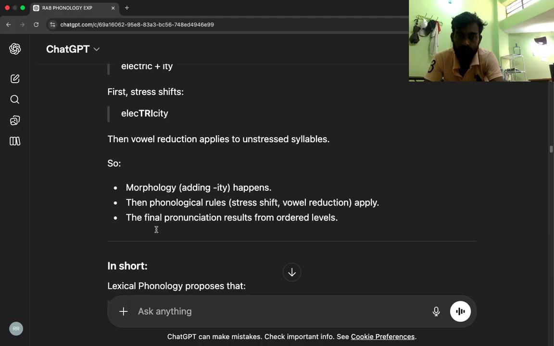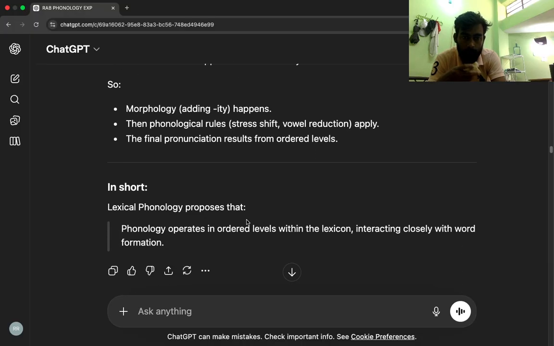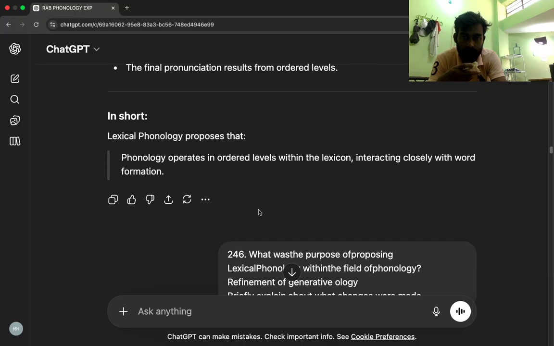So, morphology, adding -ity, happens. Then phonological rules, stress shift and vowel reduction, apply. The final pronunciation results from ordered levels. In short, lexical phonology proposes that phonology operates in ordered levels within the lexicon, interacting closely with word formation.